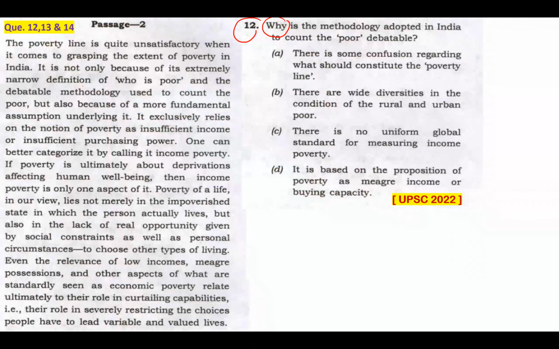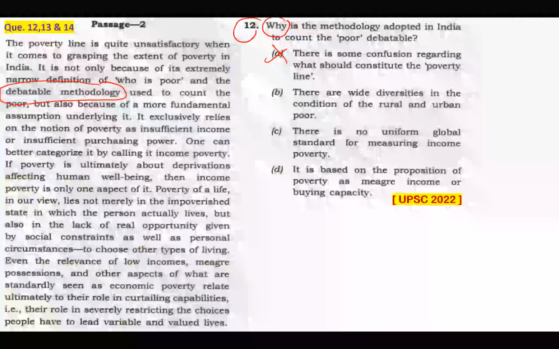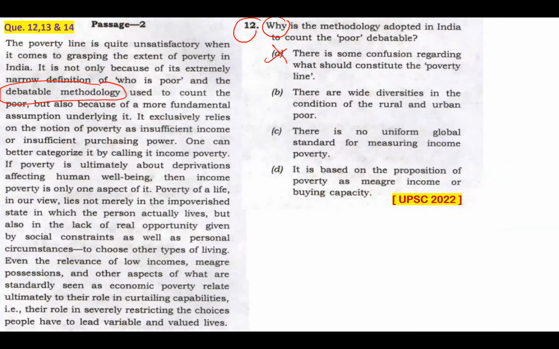Certainly, the passage mentions the methodology is debatable. Now, we have to pick the exact reason why it is debatable from these options. Looking at option A, there is some confusion regarding what should constitute the poverty line. That's not my answer. It's not about any confusion regarding what should constitute the poverty line. In fact, the passage clearly mentions that it's beyond the poverty line. There are certain things that we are not considering that we should be considering. And that is not the reason anyway why it is debatable, option A.